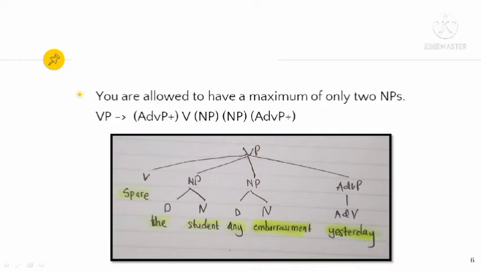And then the last category is adverb phrase. The adverb phrase consists of a word, namely adverb, so we draw the line and write adv, and we know that the adverb in this phrase is yesterday, so we write yesterday under the adv. So that's why the tree diagram looks like this.